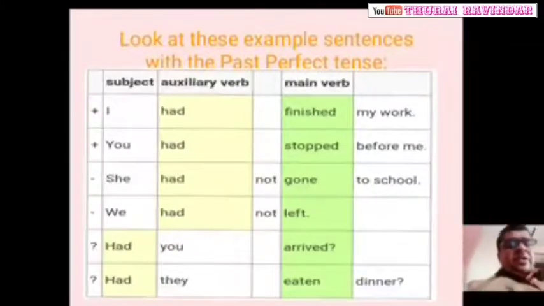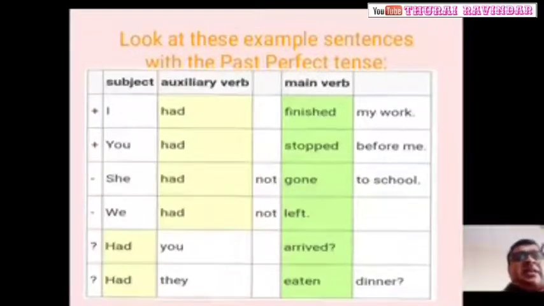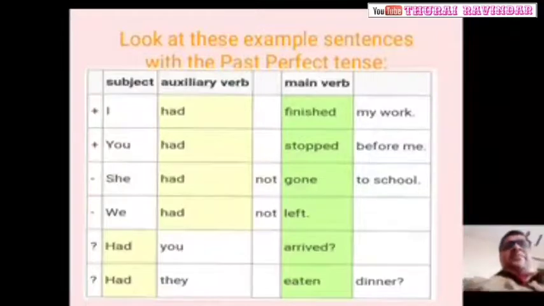I will give you 4 options. You have to identify the right one and fill the blank with the right answer. Were leave, am leave, had left, leaving. Okay, had left is the right answer.